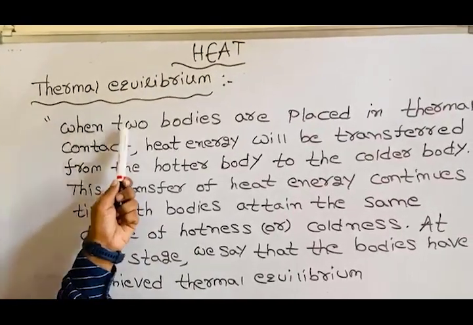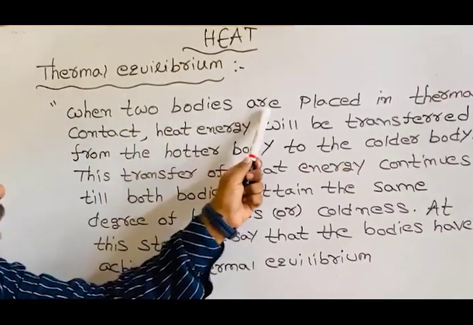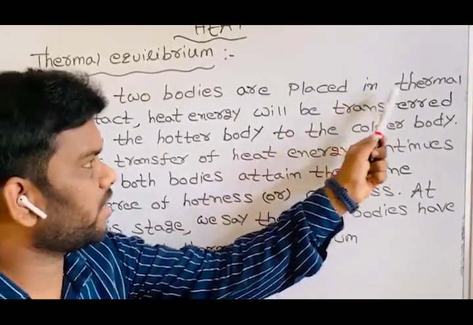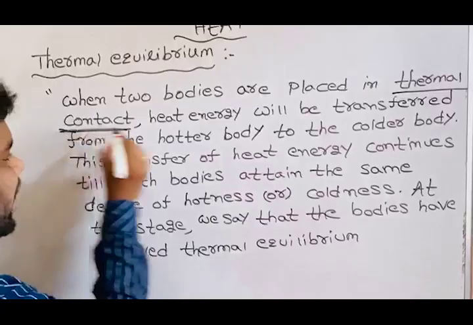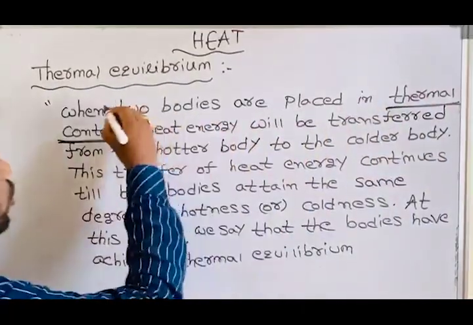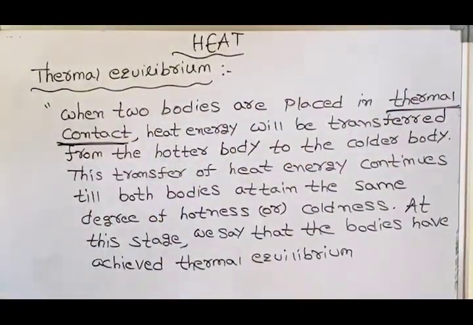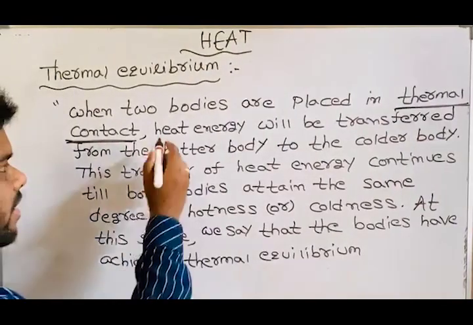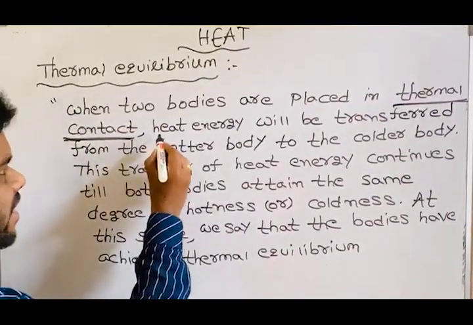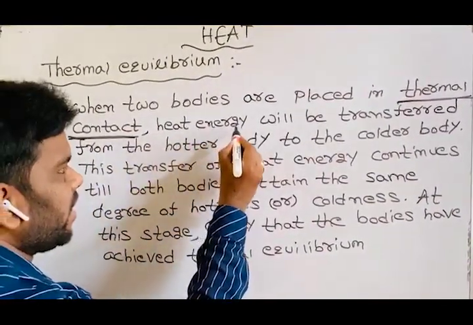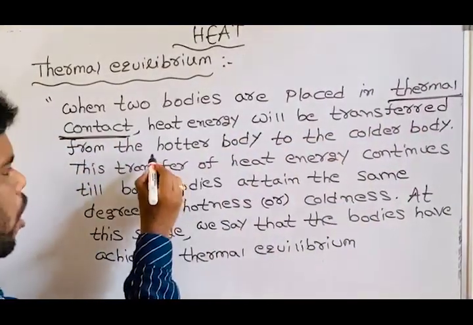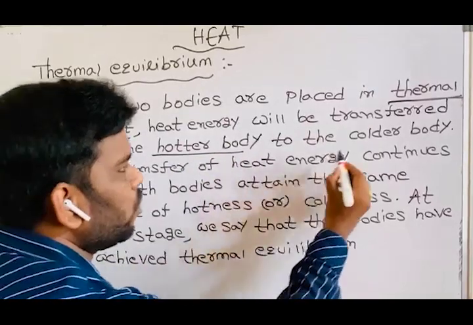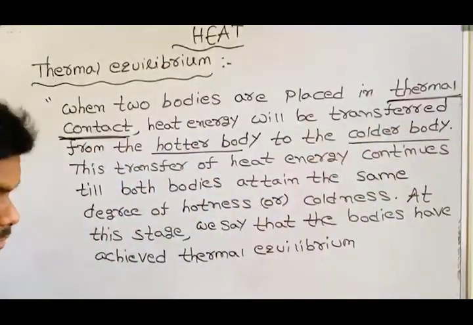When two bodies are placed in thermal contact, understand? In this case, heat energy will be transferred from hotter body to colder body.